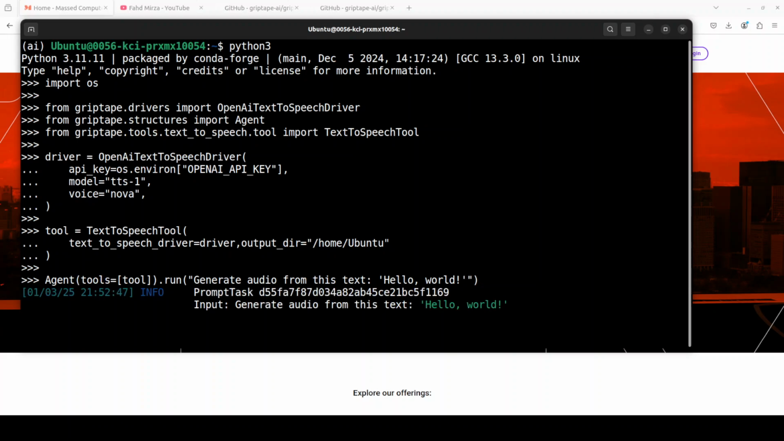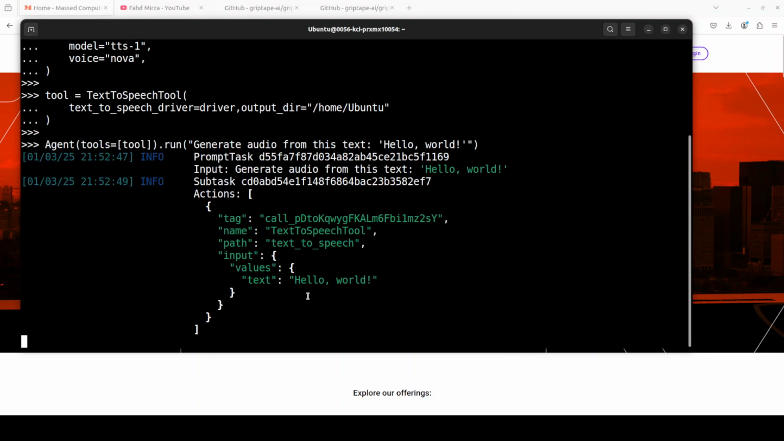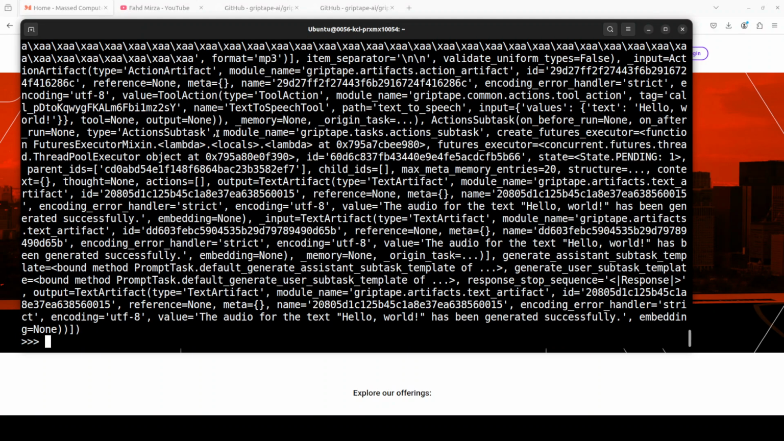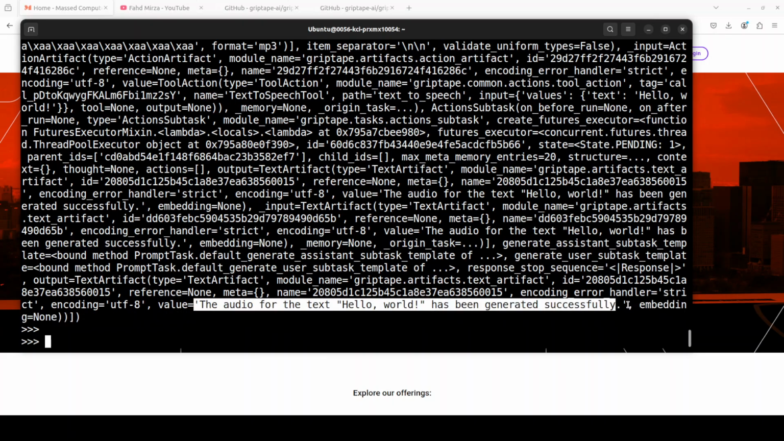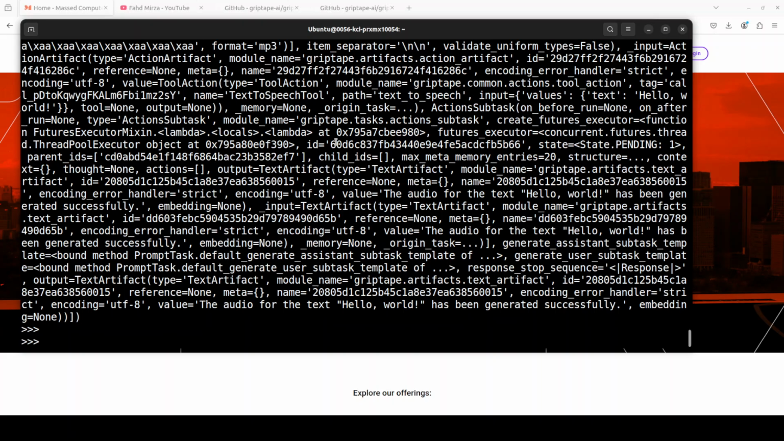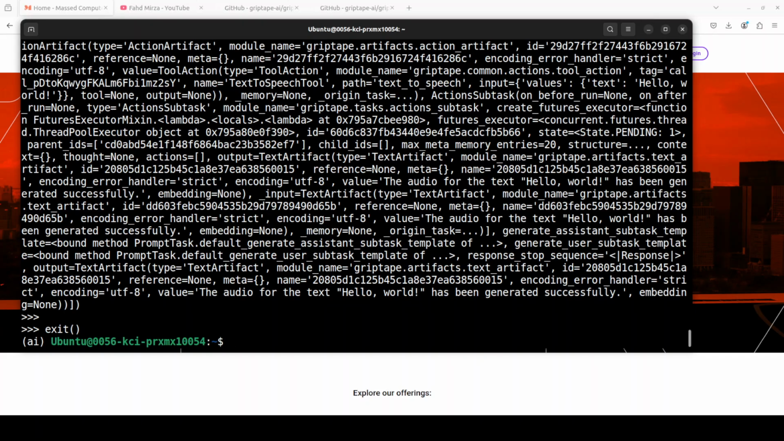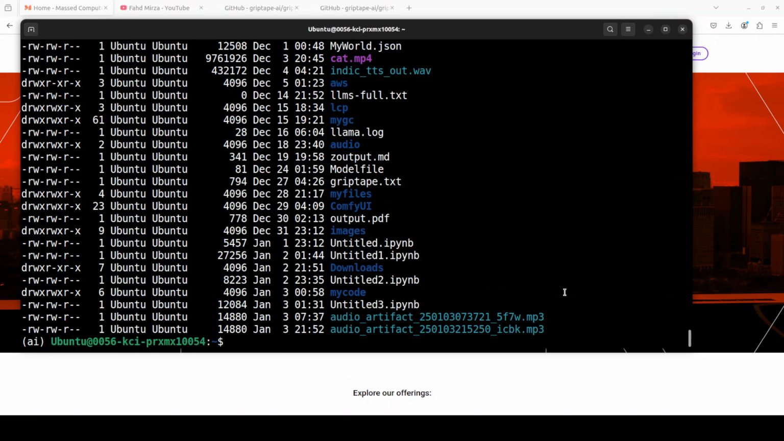So let me run it. So you see the agent is doing its thinking, it is taking the actions, and that already is done. Now because we have given it the directory to output it, if I just exit from here and then do ls -ltr, there you go. So it has just generated this audio. Now let me play it for you.